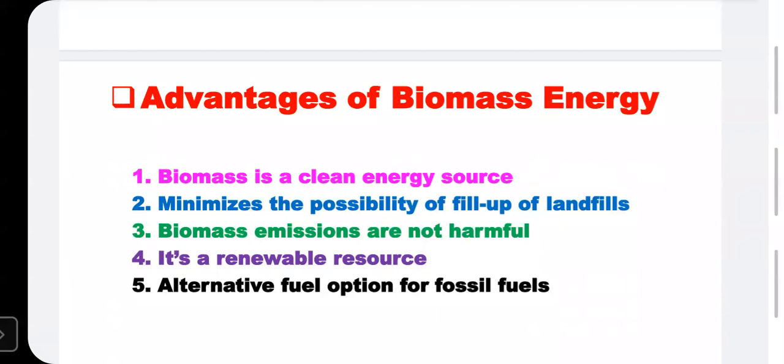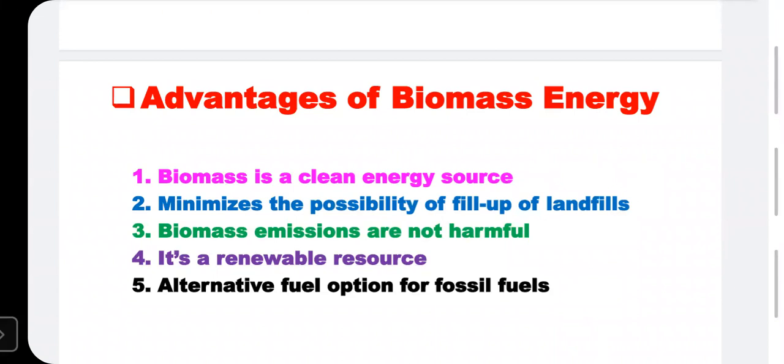The percentage of carbon dioxide emitted from biomass energy is very less as compared to a coal based power plant. For example, in coal there is carbon monoxide, as combustion of coal takes place. There is carbon monoxide, sulfur dioxide. These are the various harmful gases released by the coal based thermal power plant.